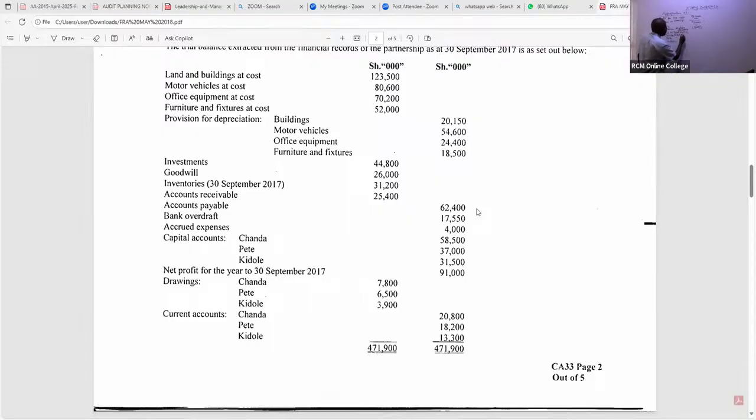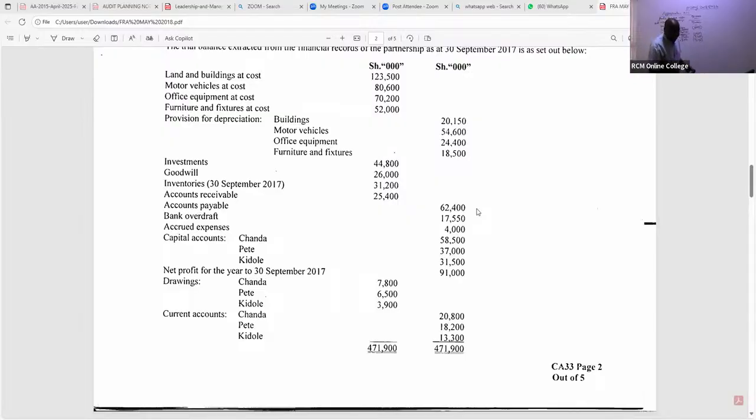Pete is getting 10% of 37,000. Then Kidole is getting 10% of 31,500. So what amount do we have here? We have 5,850, 3,700, and 3,150, in brackets like that.